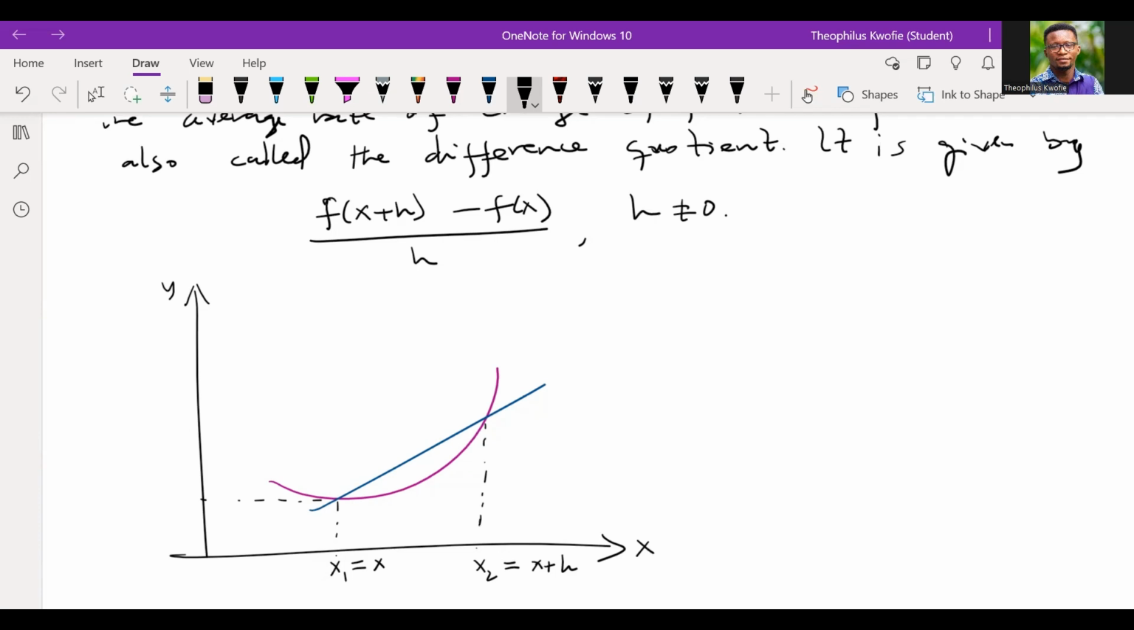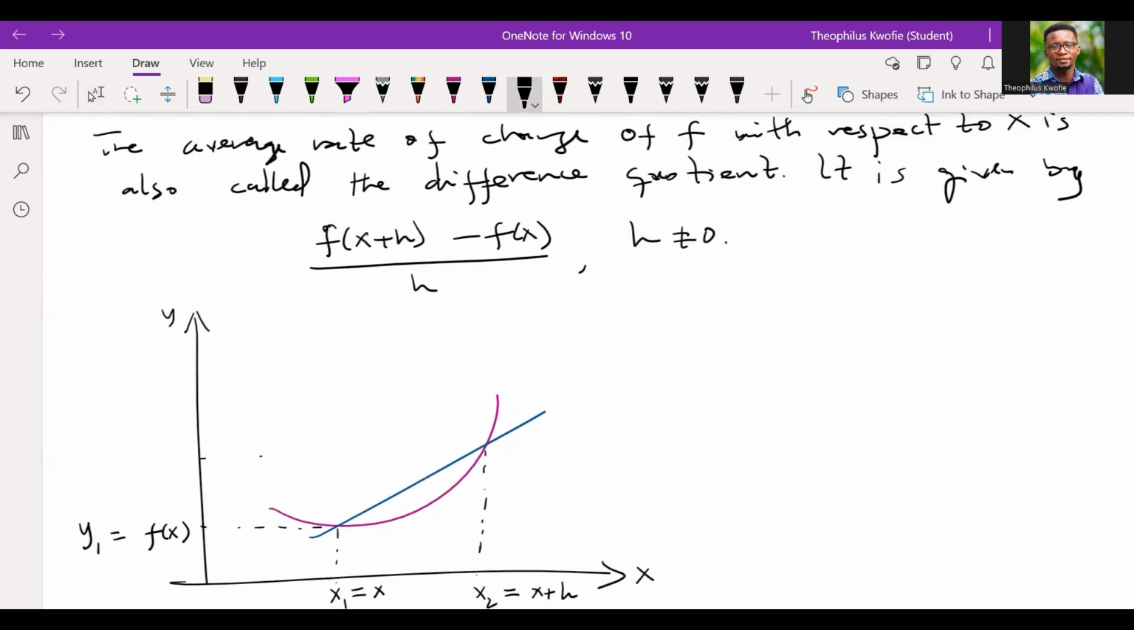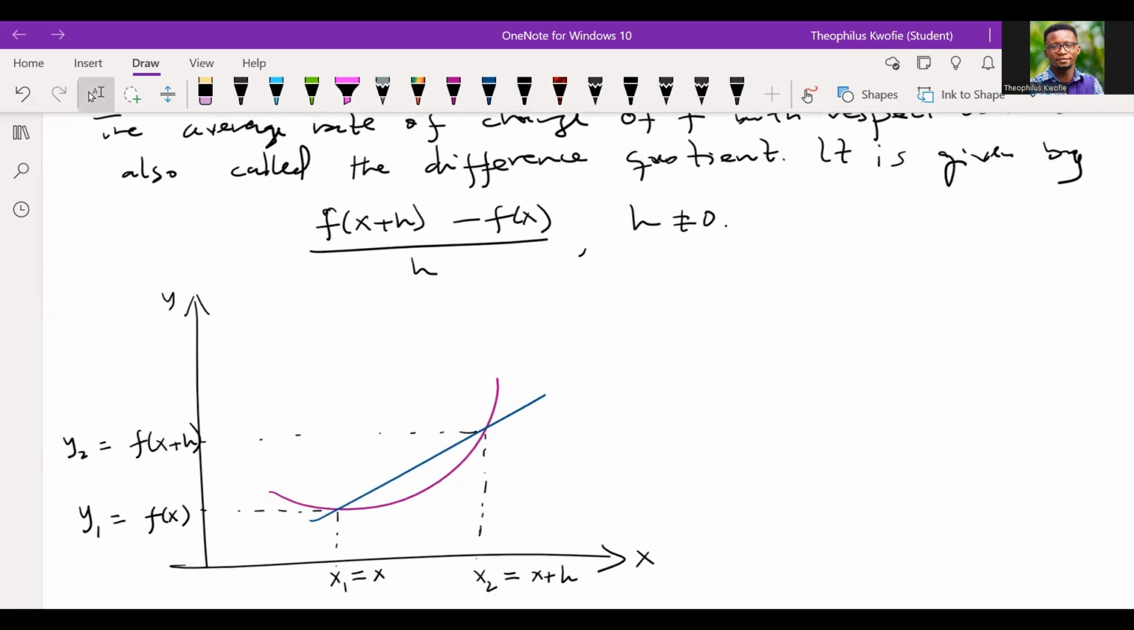Knowing the x, we can find its corresponding output value. Now, knowing your x2, we can find its corresponding value for the output. The output over here will be f of x plus h, because there has been a change in your x2. So at this point we have x, f of x, and at this point we have x plus h, and the function value will be f of x plus h. I hope we all get it.